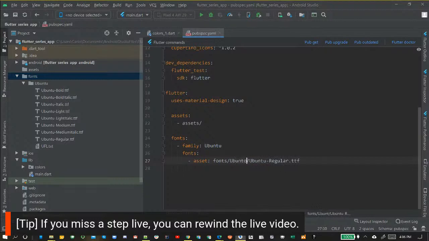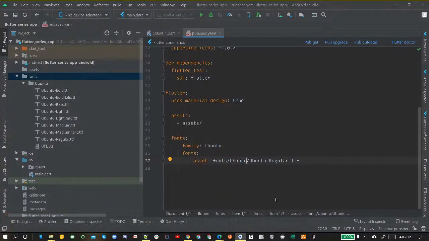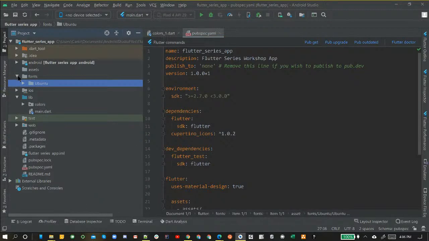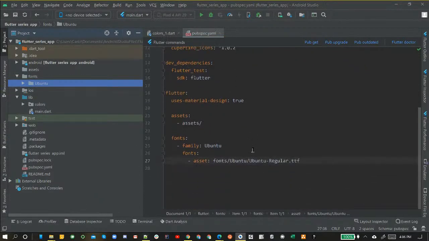If you just have your font file sitting outside of just the fonts folder, then you wouldn't need to do this, but it's important that you specify exactly where it's coming from. And that's the one we're going to use, Ubuntu regular, and that's mostly it. I say mostly because we did the hard work here of creating our configuration file.